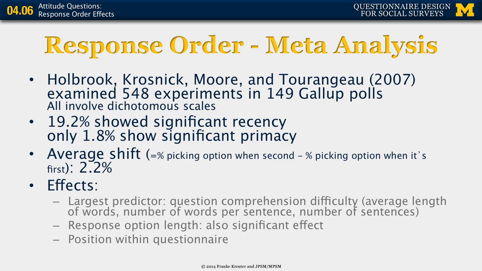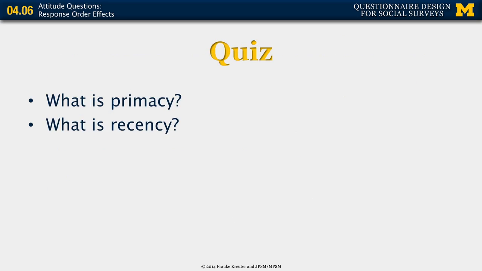So they had an average shift of 2.2%, computed in this way: the percentage of picking the option when second minus the percentage of picking the option when it's picked first. They saw as the largest predictor of this effect question difficulty, so the average length of words, number of words per sentence, and the number of sentences. The response option length was also a significant effect, and so was the position within a questionnaire.